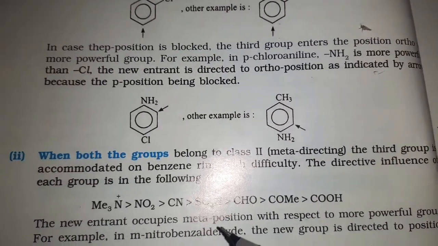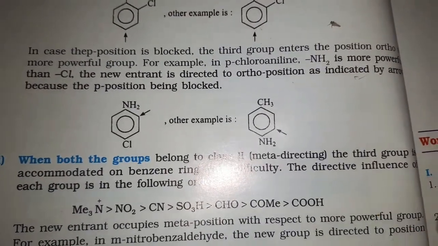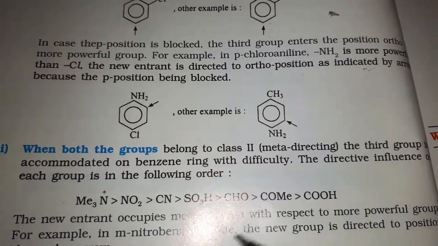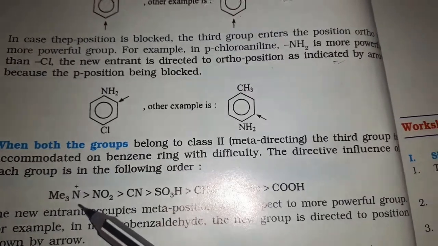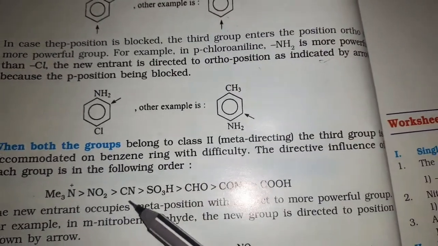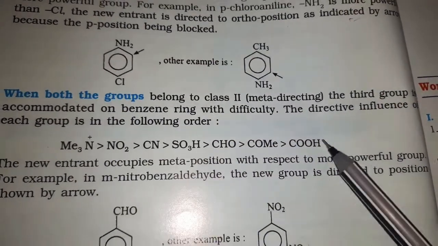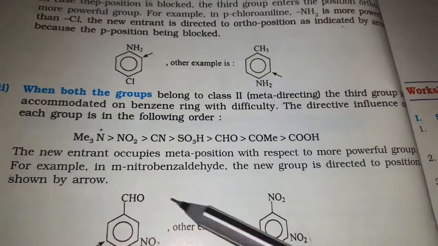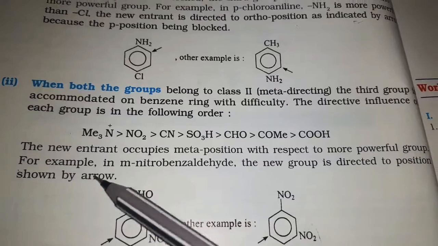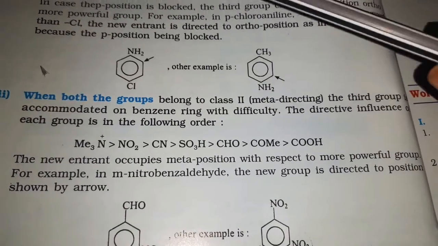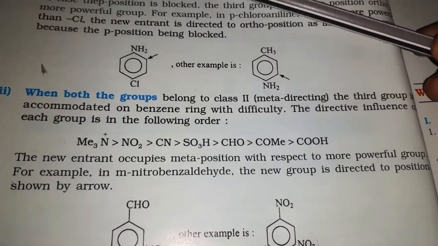First we have to observe the substituents. If the substituents are found to be meta directing, then try to remember these, friends: trimethylamine, NO2, CN, SO3H, CHO, COMe, COOH. Try to remember this order. The new entrant occupies the meta position with respect to the more powerful group. In the first case, with respect to the more powerful group, the substituent may get attached at either the ortho or the para position.